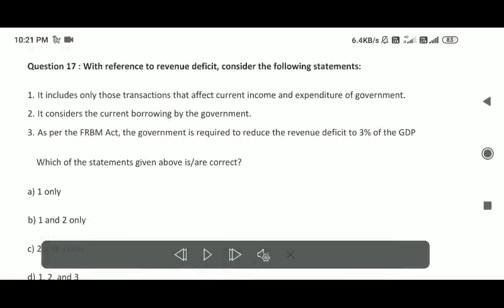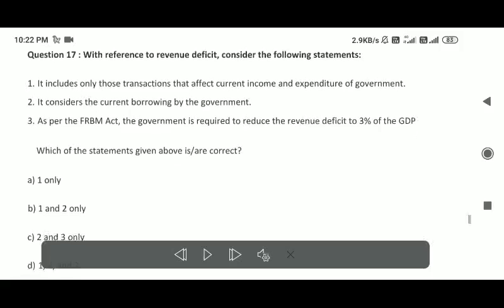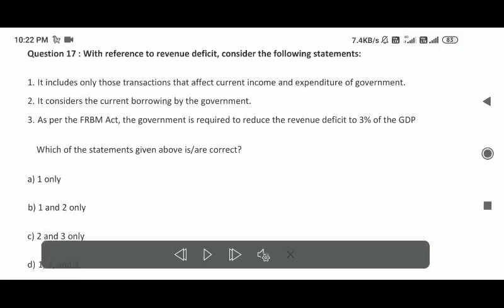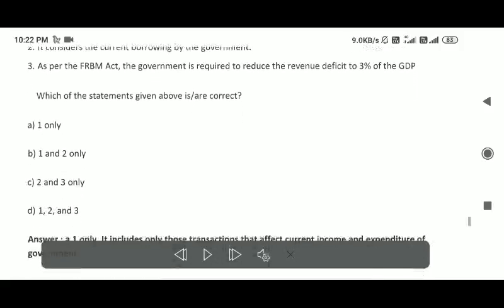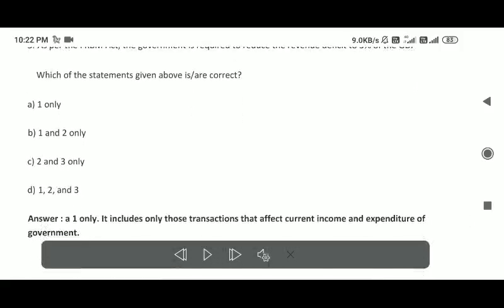Question 17. With reference to revenue deficit, consider the following statements. 1. It includes only those transactions that affect current income and expenditure of government. 2. It considers the current borrowing by the government. 3. As per the FRBM Act, the government is required to reduce the revenue deficit to 3% of the GDP. Which of the statements given above are correct? A. 1 only. B. 1 and 2 only. C. 2 and 3 only. D. 1, 2, and 3. Answer: A. 1 only. It includes only those transactions that affect current income and expenditure of government.